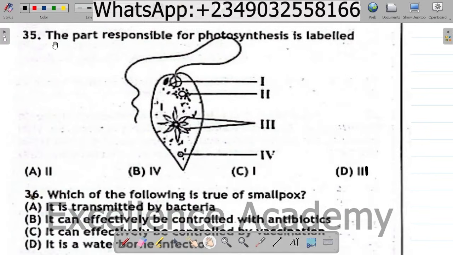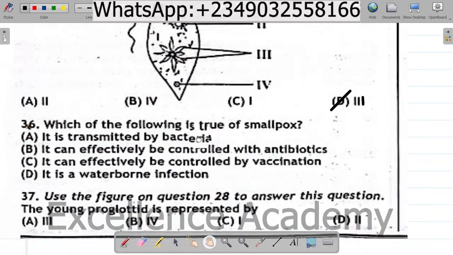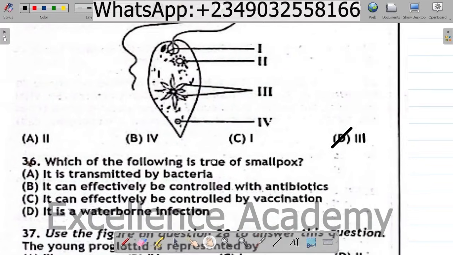Question 35. The part responsible for photosynthesis is labeled A. II, B. IV, C. I, D. III. The correct option is D, III, which is the chloroplast responsible for photosynthesis.